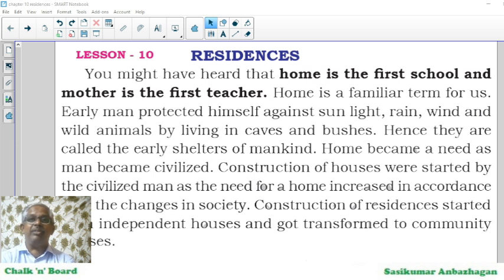At the same time, we have to safeguard our family. That is why we need home, residence.